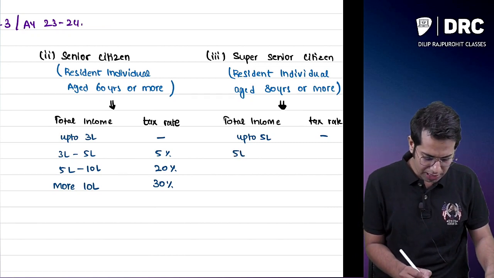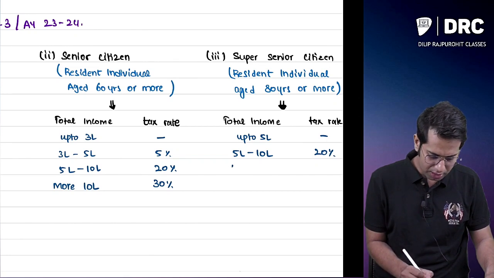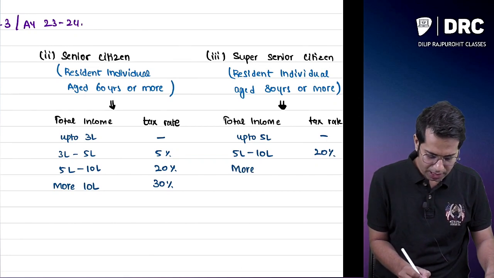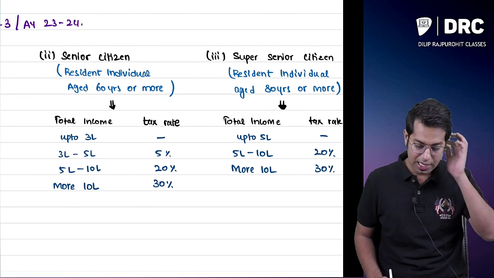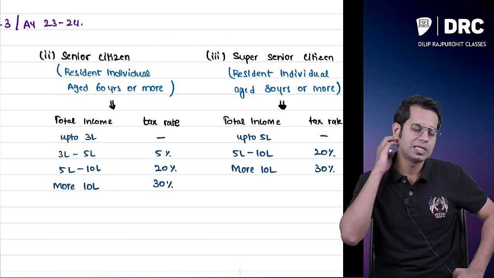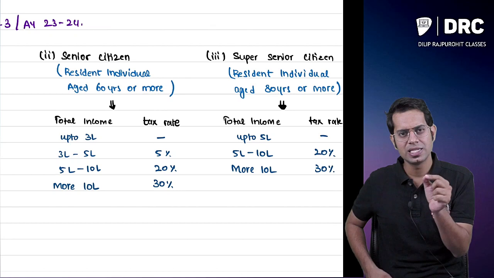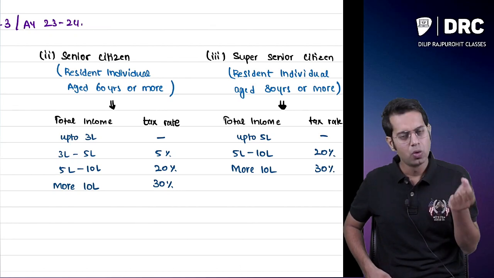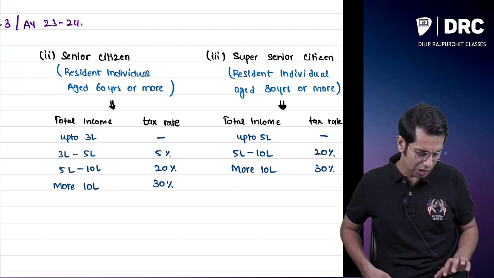For 5 lakhs to 10 lakhs, he will have to pay 20%. For more than 10 lakhs, he will have to pay 30%. So this is the slab rate applicable to whom? Super senior citizen. Sir, who is a super senior citizen? A resident individual whose age is 80 years or more. Who is a senior citizen? A resident individual whose age is 60 years or more.